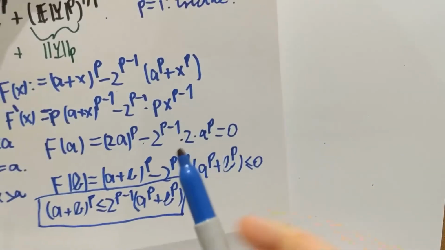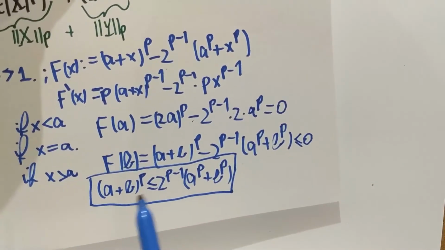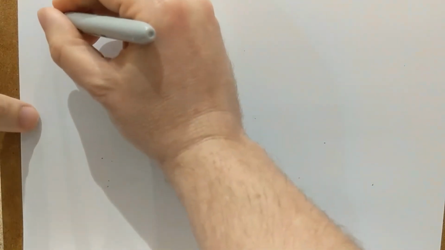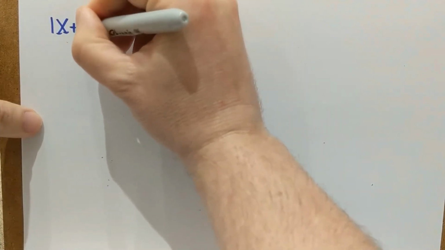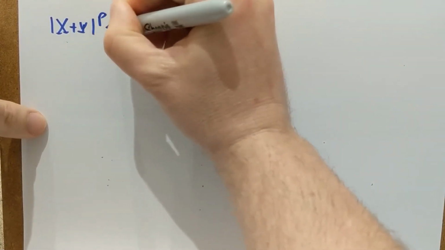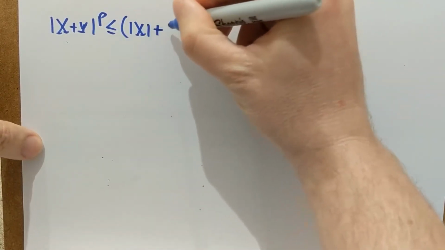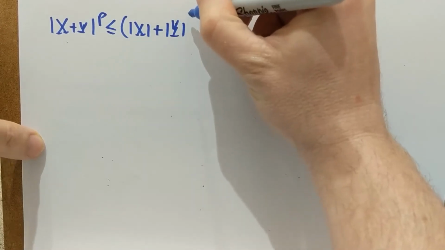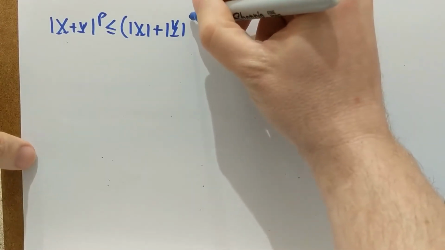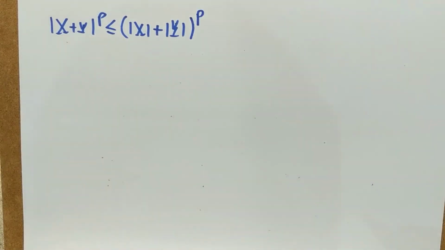Okay, so page number 2, and then let me apply that inequality, the conclusion of step 1, let me apply this one on my random variables x and y. So that tells me that the mod of x plus y to the p's power is less than or equal to the p's power of the mod of x plus the mod of y. No, sorry, that's not what I want to say. That's only my first step.